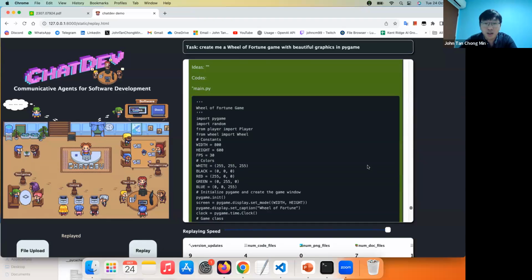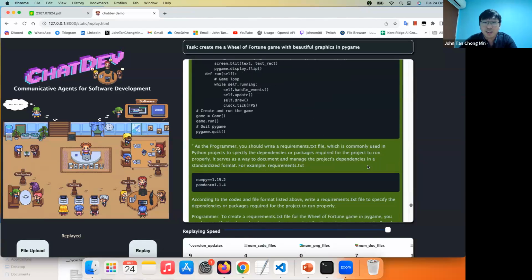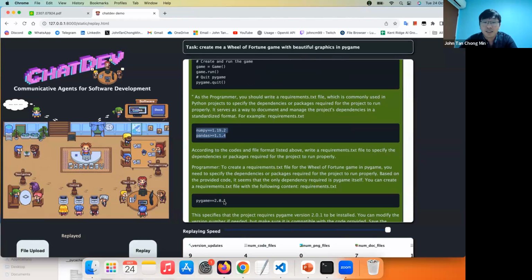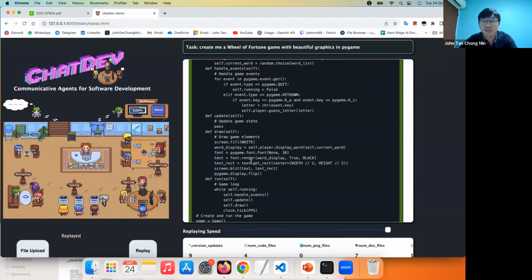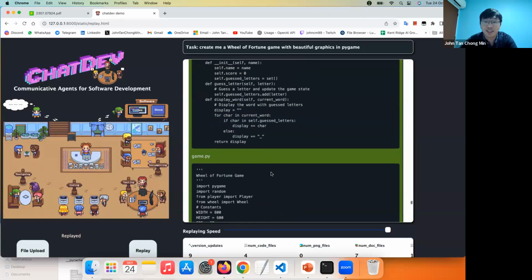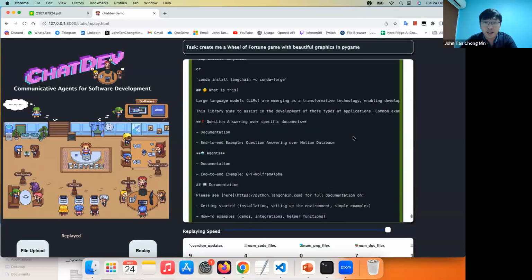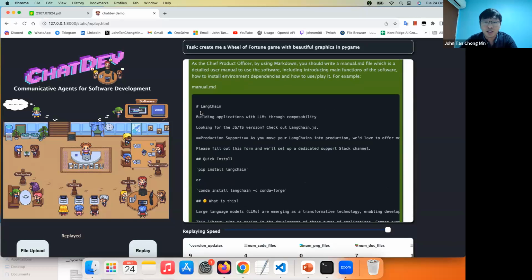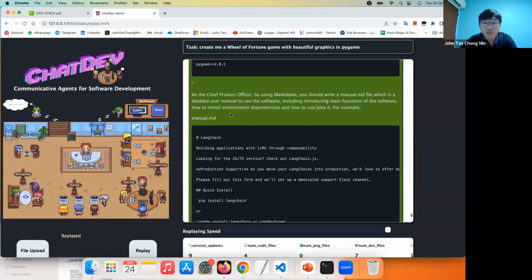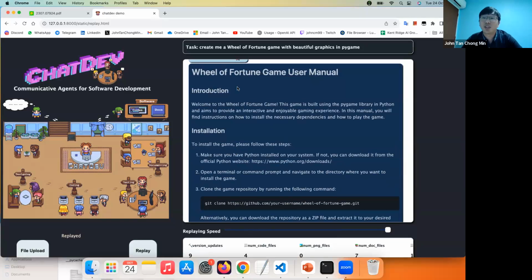Okay, after they get the code out, we will then try to form the requirements for all this. The requirements can be gotten from just the text alone. That's quite remarkable. But of course, this means that the requirements might not be the correct ones as well, because they're just inferred from the text of the code. Other than the requirements, we also come up with the user manual of how to install this. First, you see over here, this is how the manual should look like. This is an example using LangChain. So let's see what's the user manual that they generated for us.